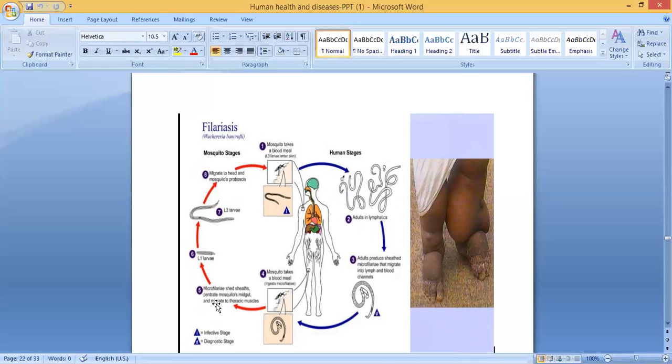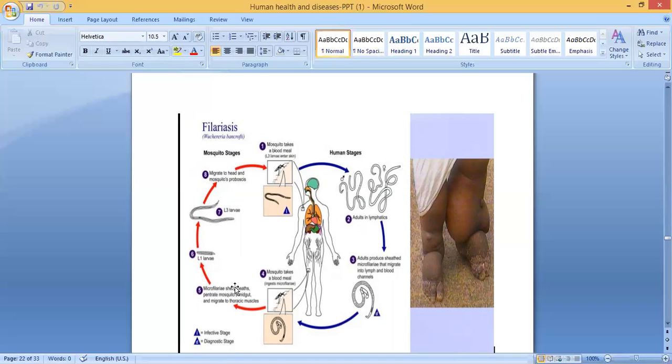Microfilaria shed their sheath, penetrate the mosquito's midgut and migrate to the thoracic muscles. So this microfilaria sheds its sheath, then penetrates the midgut. There is a foregut, midgut, hindgut. It will go to the midgut and migrate to the thoracic muscles. We also have a thoracic cavity and abdominal cavity; the top portion where our heart and lungs are present is called the thoracic cavity. Same way, it will go to the thoracic muscles of the mosquito.